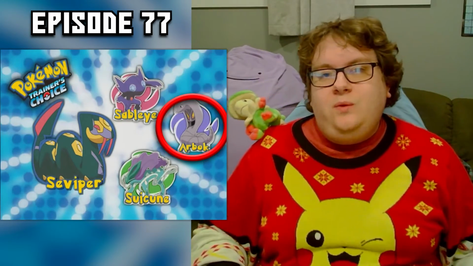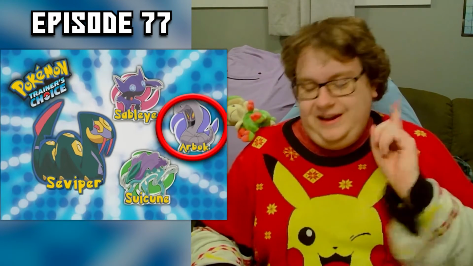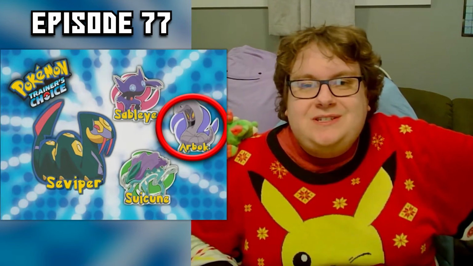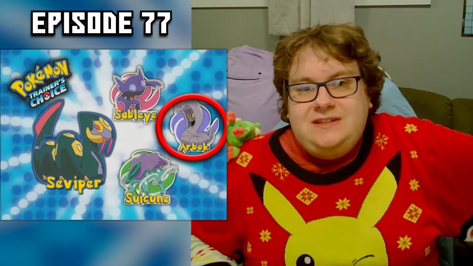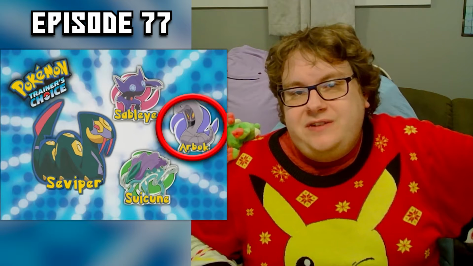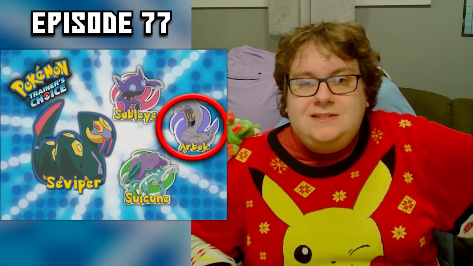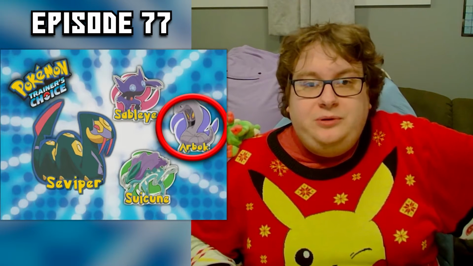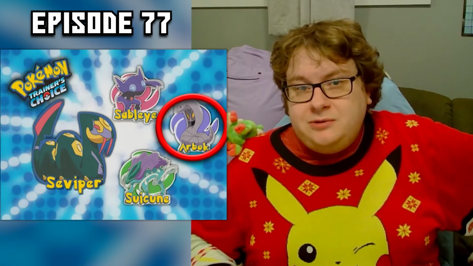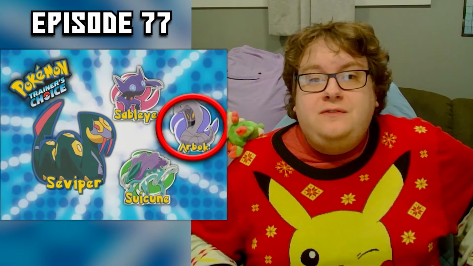Alright, here's the one that everybody knows. If you knew of one error in these trainer choice segments, you knew it was this one. I'd put good money on it. Episode 77 asks, which of these Pokemon evolves into Seviper? They say it's Arbok. Arbok did not, and still does not in present day, evolve into any other Pokemon. On top of that, Seviper is a single stage Pokemon.